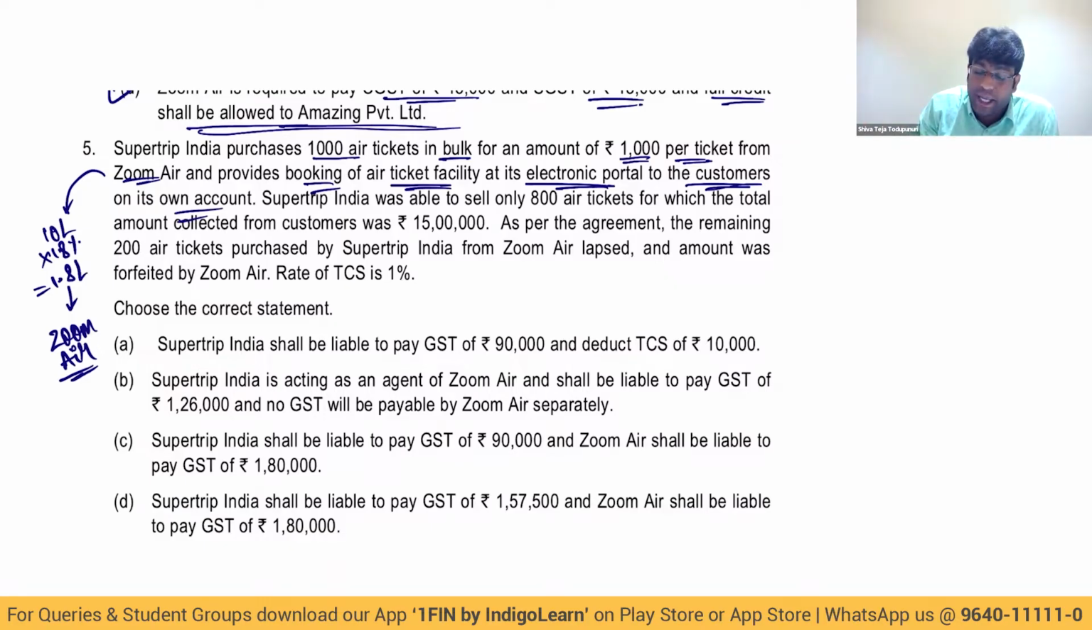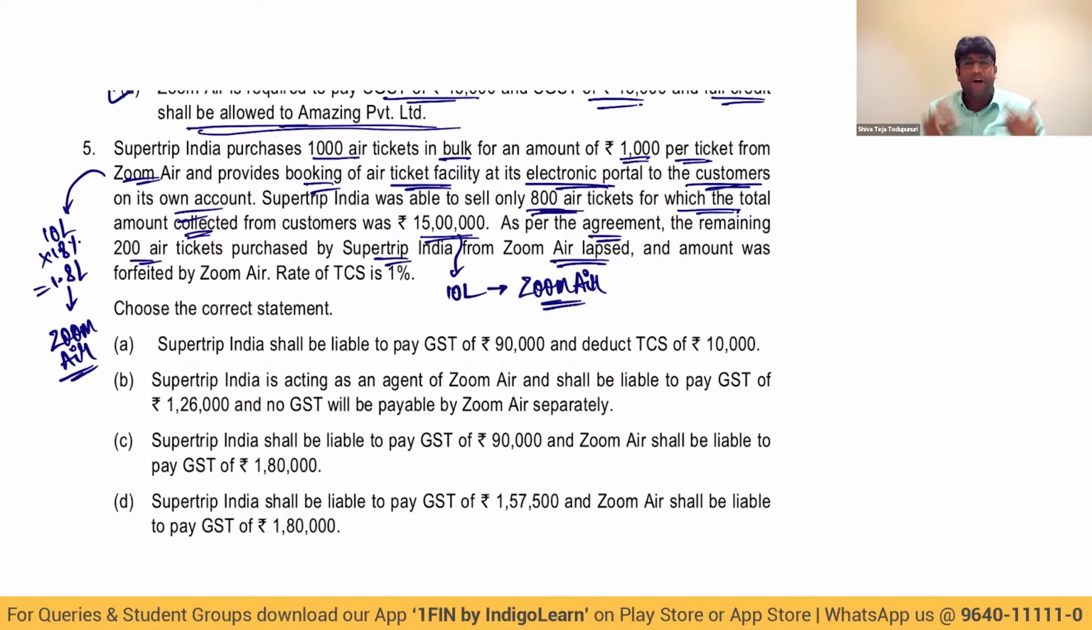Supertrip was able to sell only 808 tickets, for which total amount collected from customers was 15 lakhs. But out of this 15 lakhs, it's very clear that on 10 lakhs, already who's paying the tax? Who's paying the tax already, my dear friends? They're paying the tax on this 10 lakhs by Zoom Air. That will become input tax credit for Supertrip, no doubt about it. Then, as per the agreement, remaining 200 tickets purchased by Supertrip from Zoom Air got lapsed. Very common. And the amount was forfeited by Zoom Air.